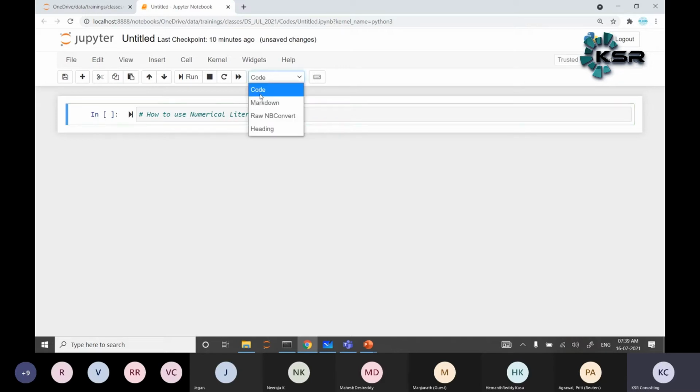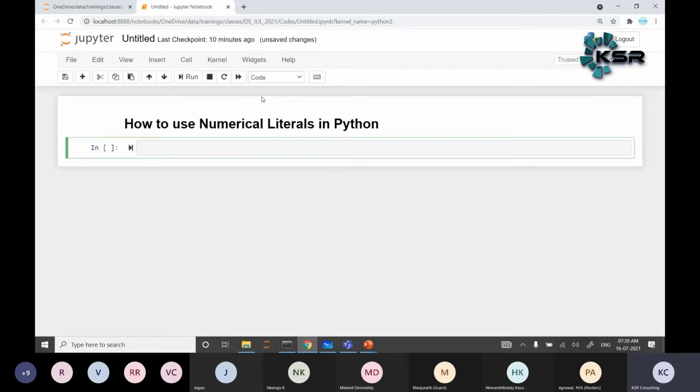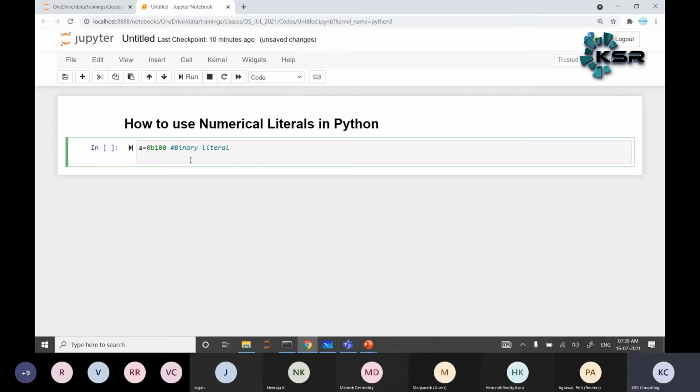Let me write some examples, guys, so that you have a better understanding. For example, A is equal to 0b10, which is nothing but a binary literal. This is just for understanding, we are not going to use it anywhere in the real world.